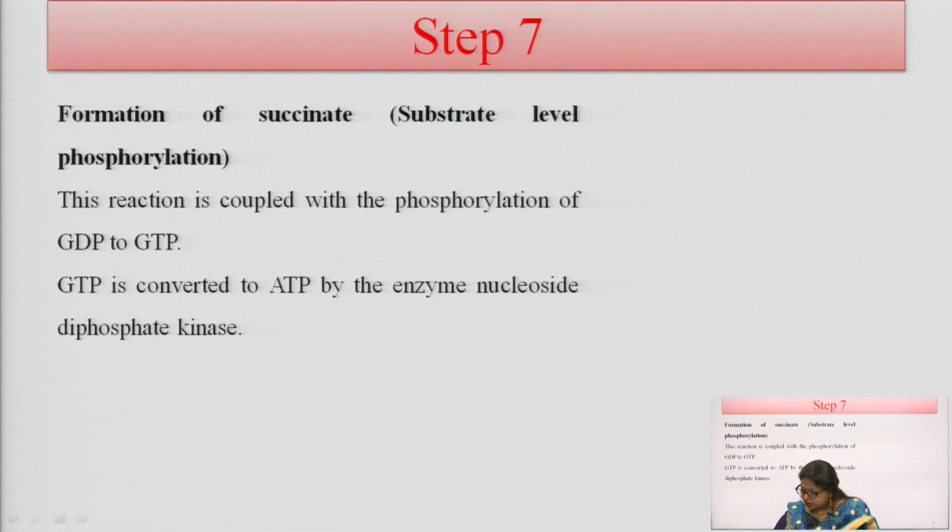And in the seventh step, the formation of succinate from succinyl coenzyme A. Here the formation of one GTP molecule from GDP molecule, and this GTP is converted into ATP by the enzyme nucleotide diphosphate kinase. One ATP is equal to one GTP molecule. So, when one GTP is converted into one ATP, this ATP is used by the cell for further functioning.